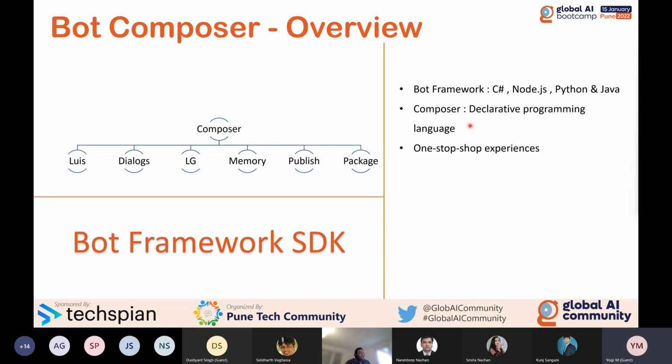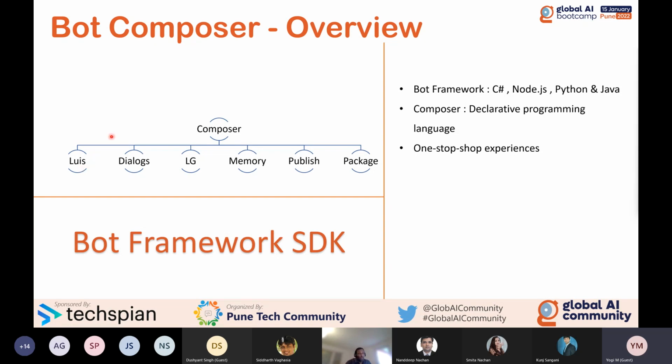And as I mentioned earlier, Composer is a declarative programming language. I will show the code also in a couple of minutes. And Composer provides a one-stop shop experience. What is meant by one-stop shop experience? For example, here I highlighted LUIS. If you want to use LUIS, as I think they showed in the previous section, you have to go to the LUIS portal, create it and test it.